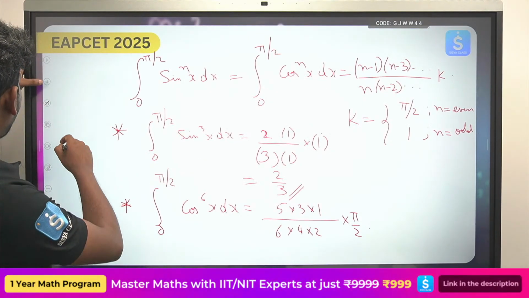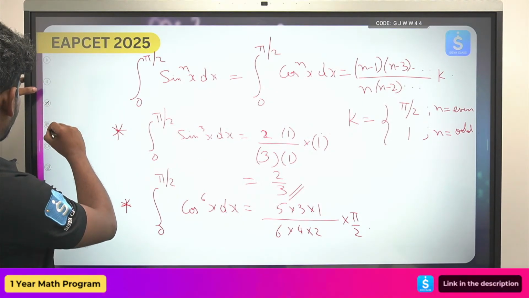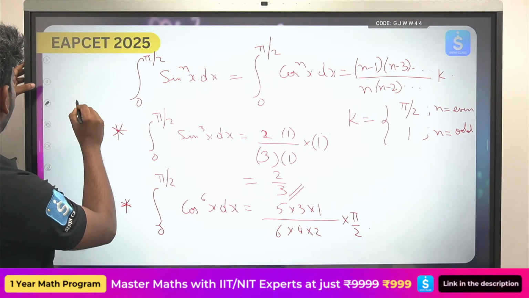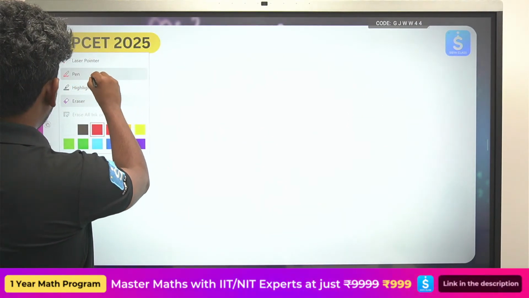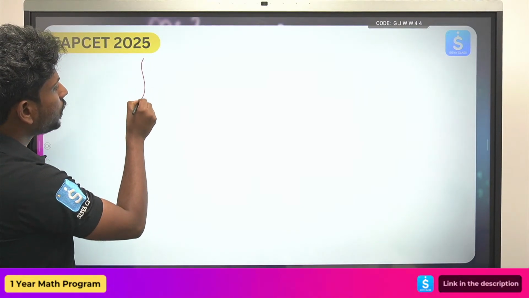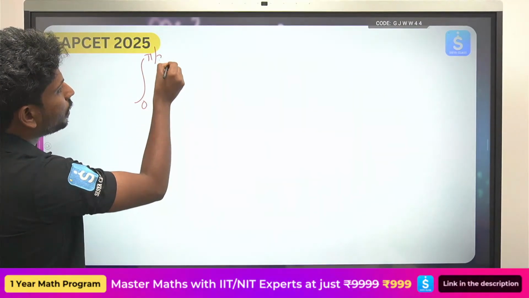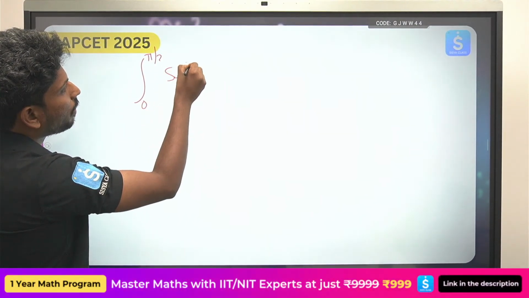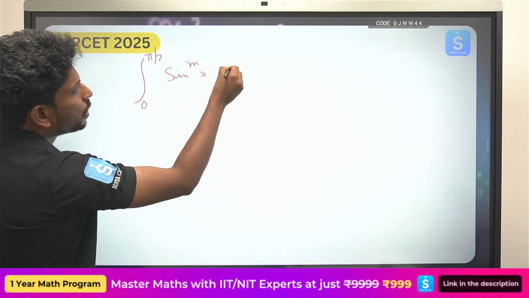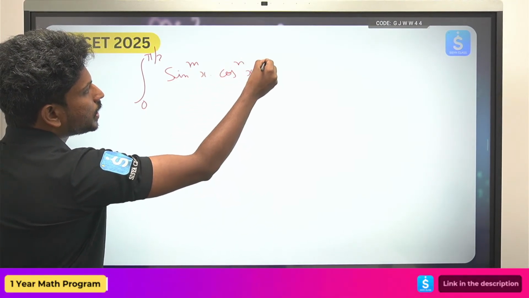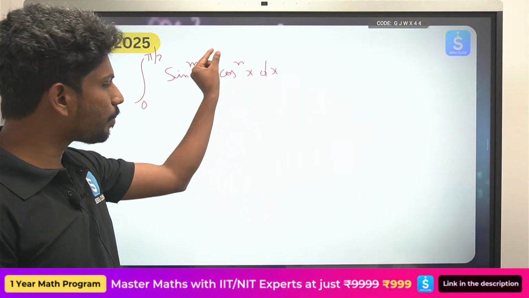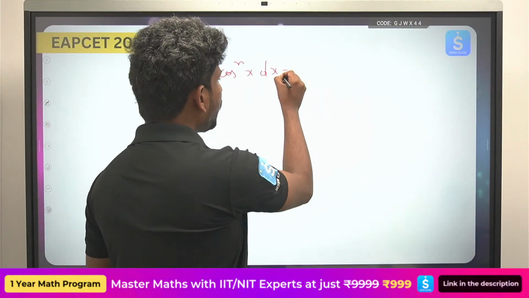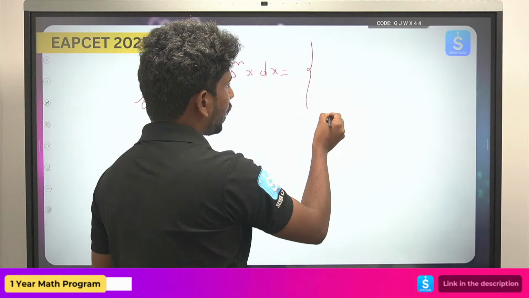Okay, so I would like to add this. Look at this: integral 0 to pi by 2 sin power mx into cos power nx dx. Whenever sine and cosine have these m and n values, very important, there is only one formula you need to remember.